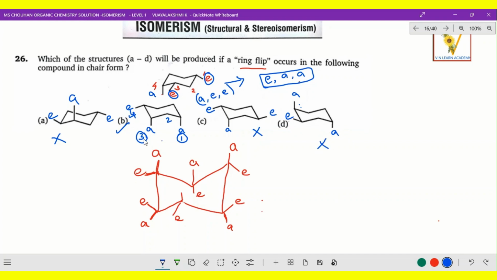So A, no, this is also a wrong option. So which is the correct option? Option B is the correct option. In that, A has changed into E, so you are getting E, just the opposite. And the same way in the next one, E has converted into A, and then another one, E converted to A. So I hope you got the clarity. Just the opposite.